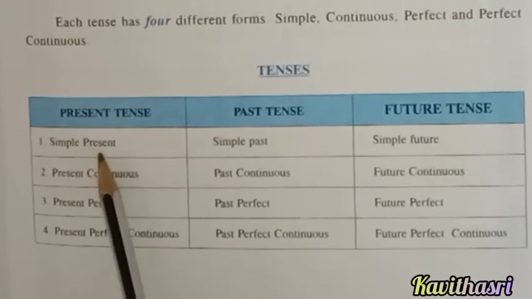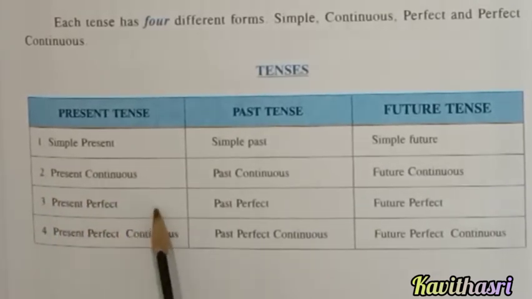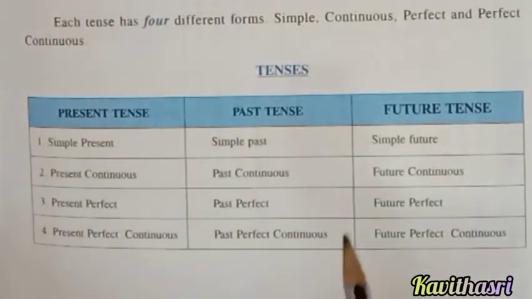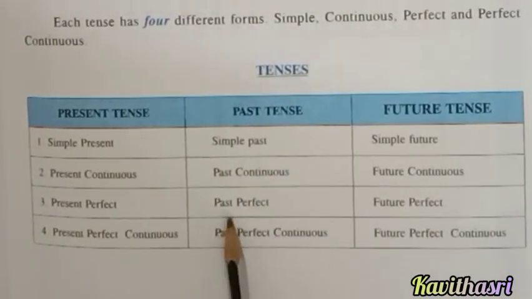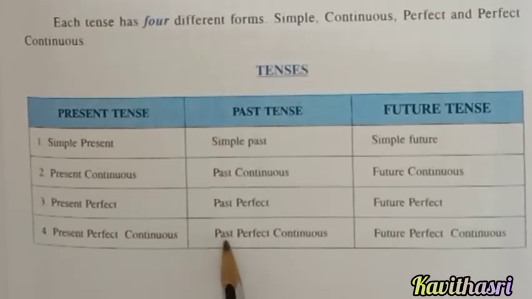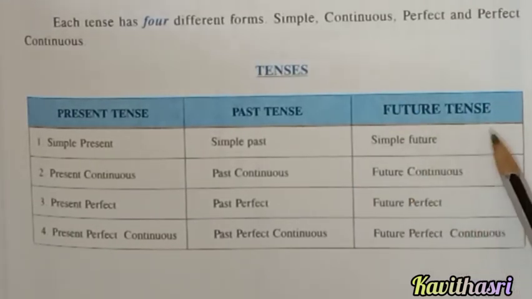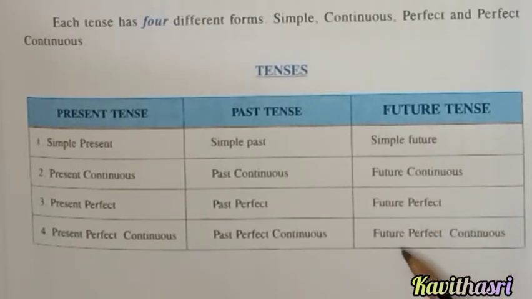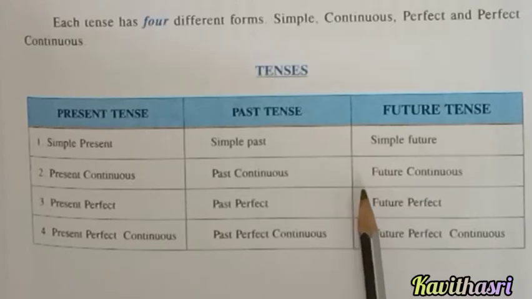That is simple present tense, present continuous tense, present perfect tense, present perfect continuous tense. In past form, simple past tense, past continuous tense, past perfect tense, and past perfect continuous tense. In future form, simple future tense, future continuous tense, future perfect tense, future perfect continuous tense. So altogether there are 12 different forms of tenses. Let us see one by one.